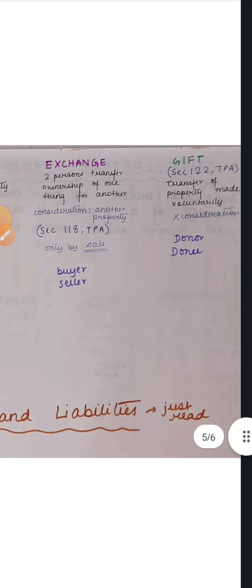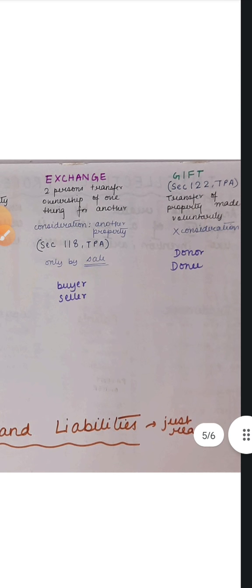I don't think there is much rights and liabilities of the persons here. And then we have gift. Gift is drafted in section 122 of Transfer of Property Act. Definition of gift: a transfer of ownership of property which is made voluntarily. You must mention the word voluntarily in your answers. Without it, half a mark will be deducted, as far as I know. And this transfer is done without any consideration. There is nothing given in return.